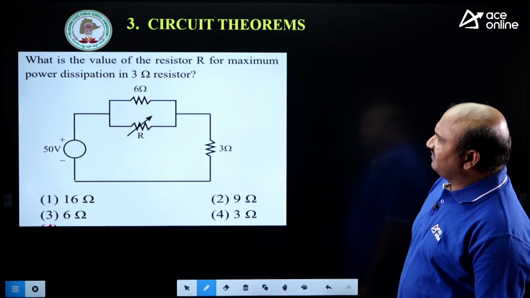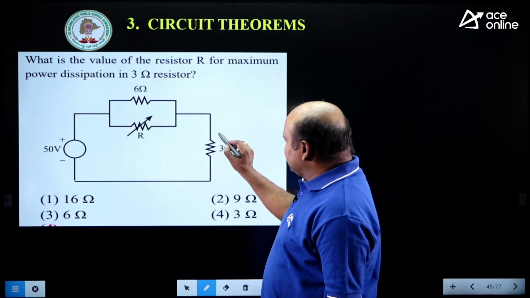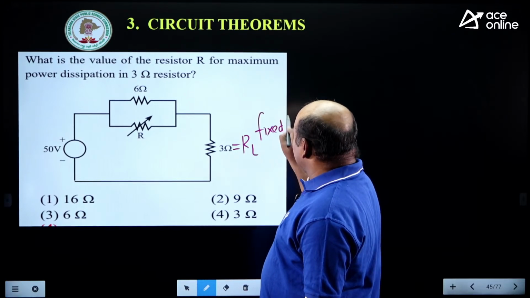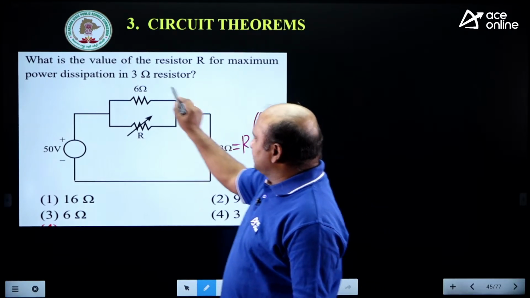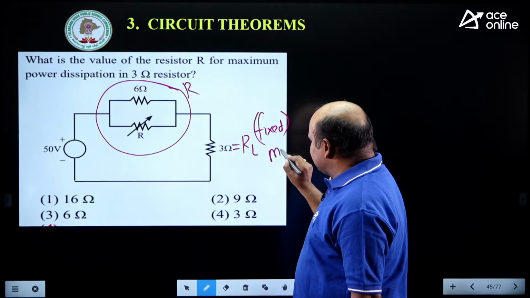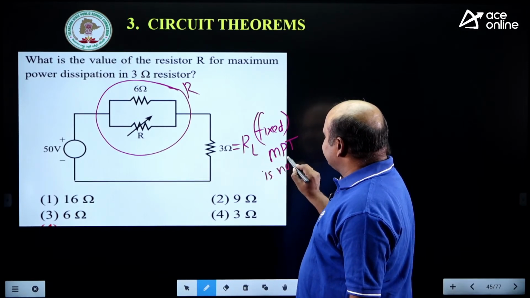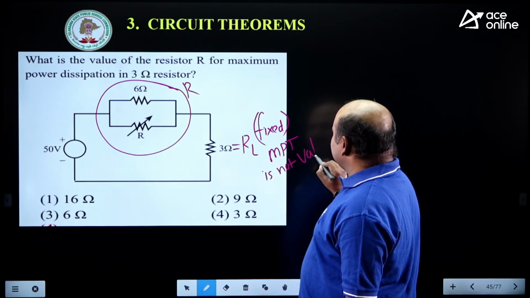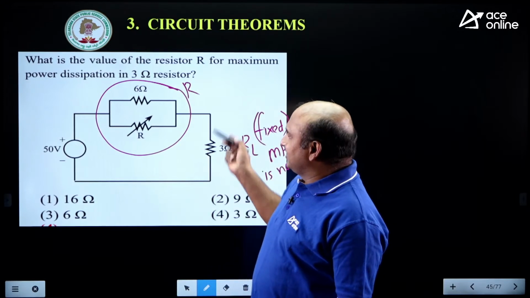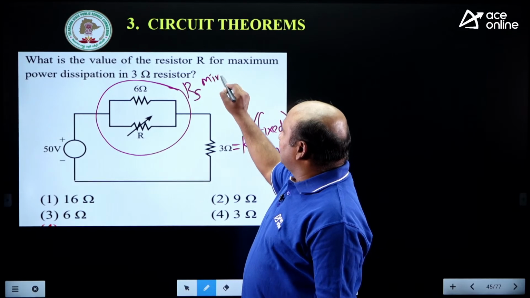Right, this one. What is the value of resistor R for maximum power dissipated in the 3 ohms resistor? The 3 ohms is the load, he says. Load fixed or variable? Fixed. Once the load is fixed, we need to see that minimum internal impedance. If it is fixed, remember that, guys, MPTT, the maximum power transfer theorem, is not valid. If the maximum power transfer theorem is not valid, then definitely we should go for what?